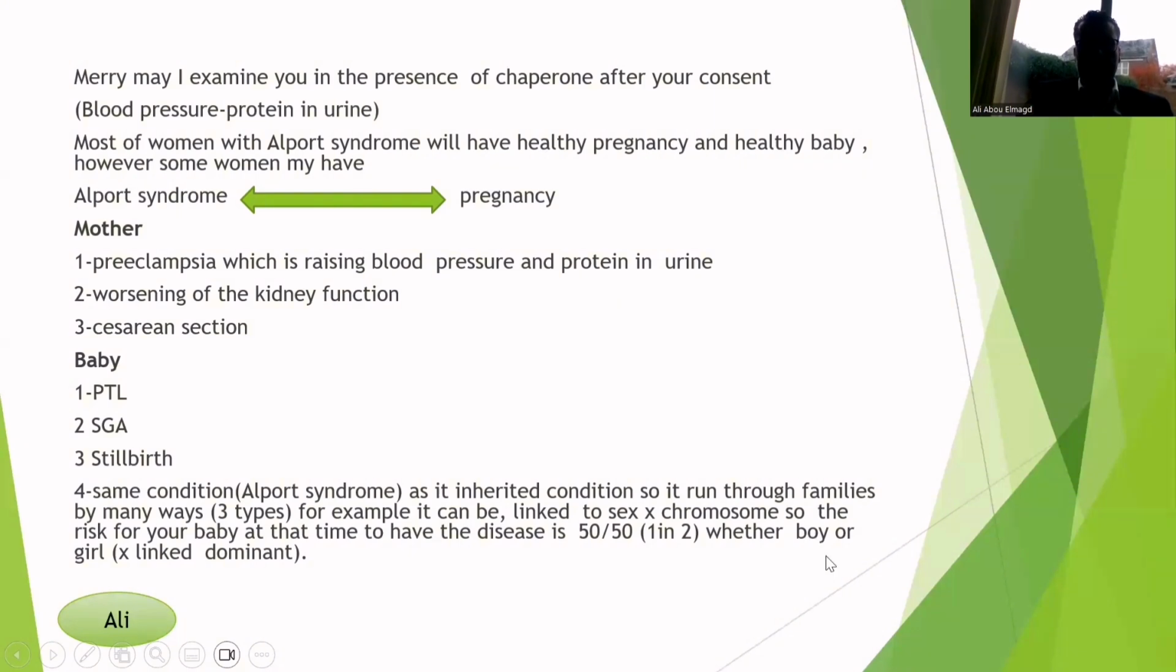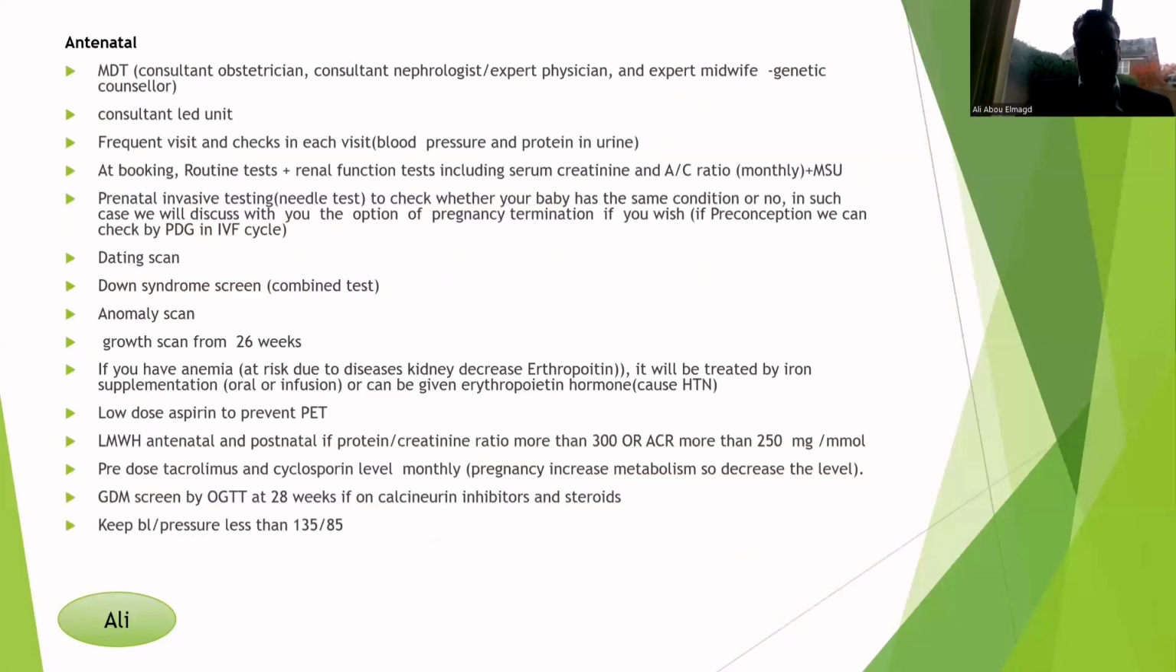As an inherited condition, it runs in families in many ways. For example, sometimes it is linked to the X chromosome, and in this case, if it is X-linked dominant, as we mentioned, the risk will be 1 in 2. So what will be the care of this woman?